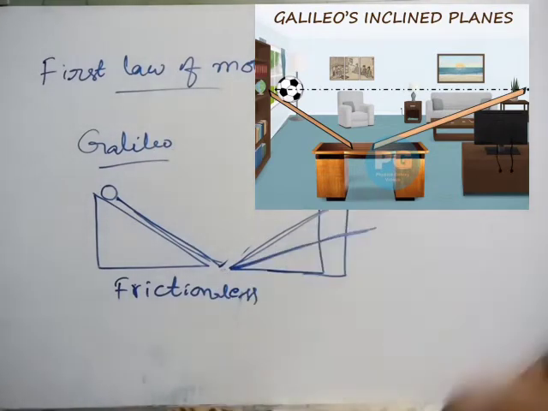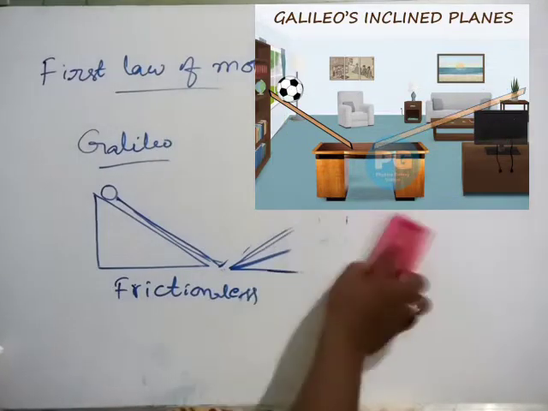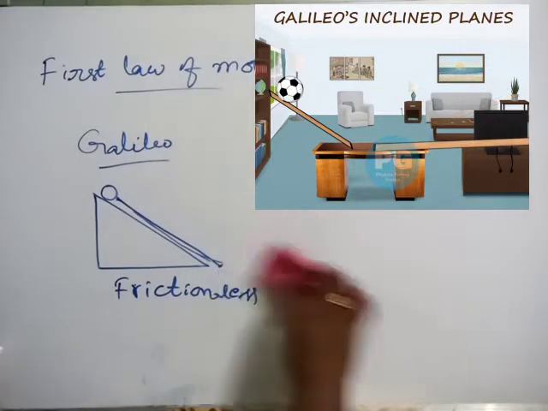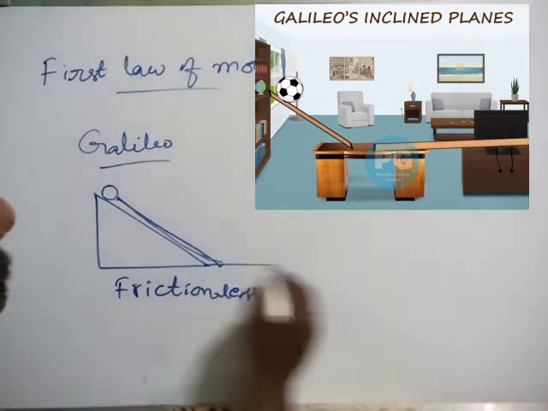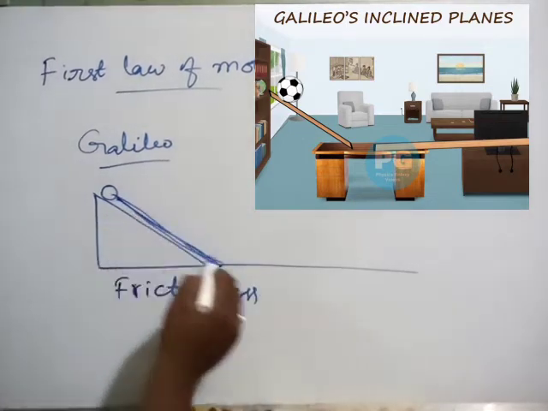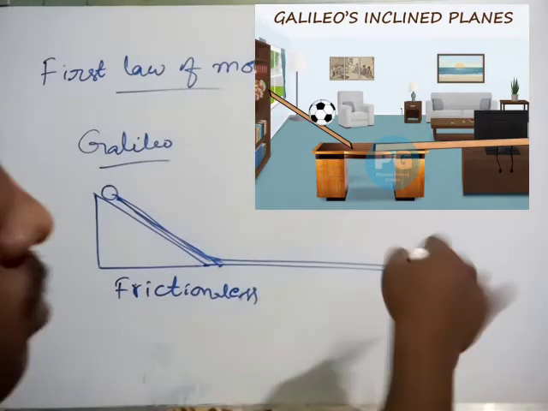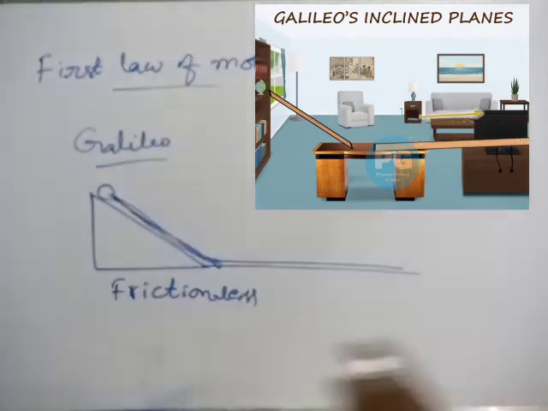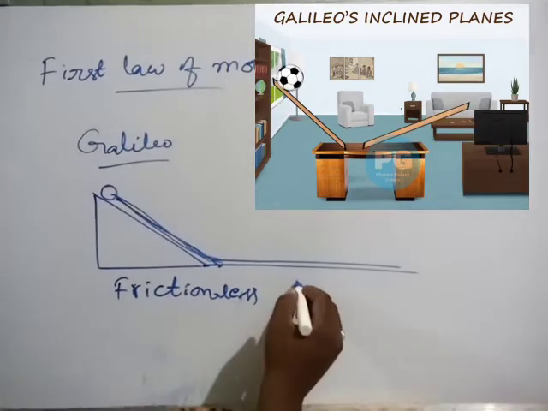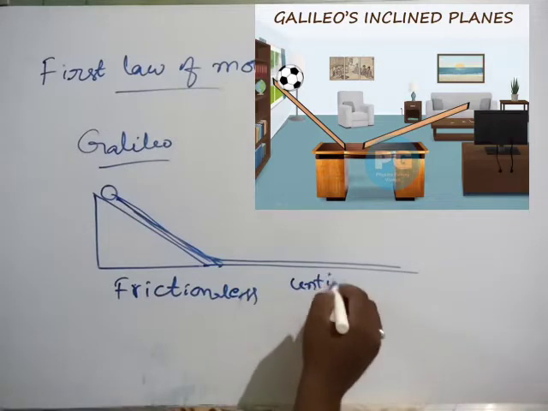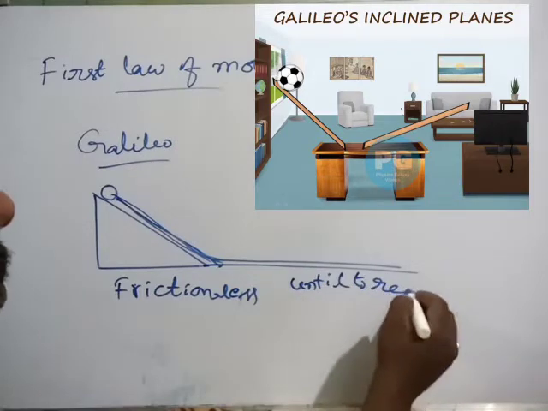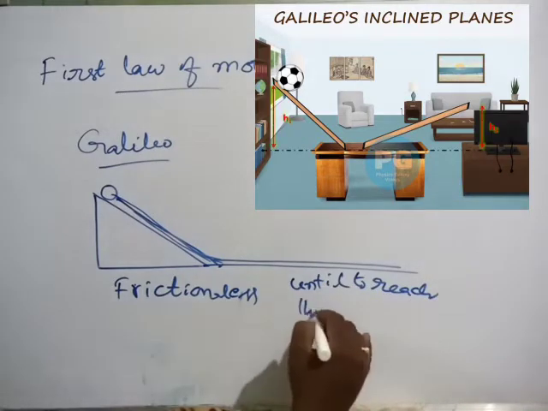Finally, if you make the other inclined plane horizontal, then the rolled ball moves on and on, trying to reach the same height.